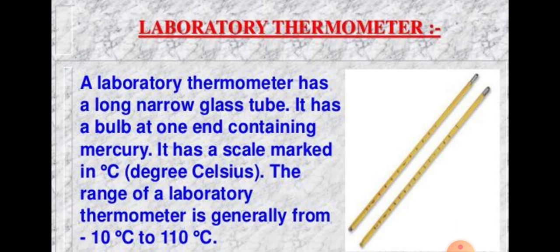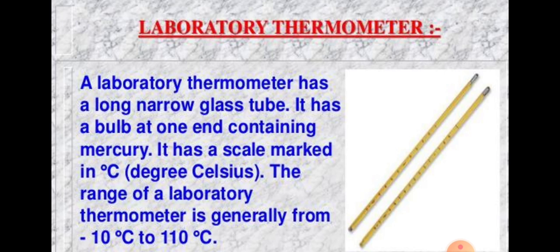Laboratory thermometer as well as clinical thermometer are mercury thermometers. This means when heat is supplied to the thermometer, the bulb containing mercury expands and the mercury rises in the glass tube of the thermometer when we check the temperature of a body. This fact is used for measuring the temperature of a body. We'll now describe the construction and working of a laboratory thermometer and a clinical thermometer in detail, one by one.